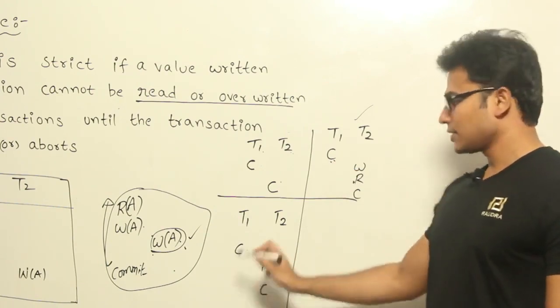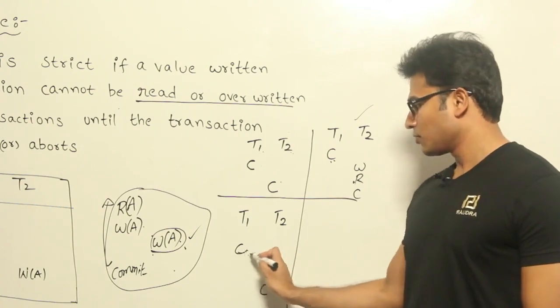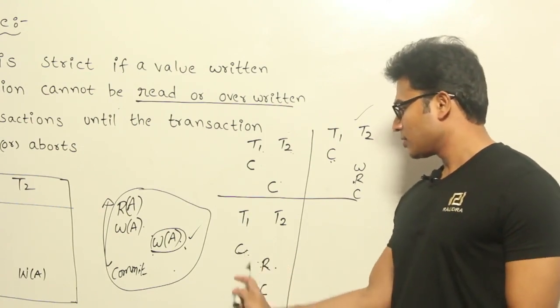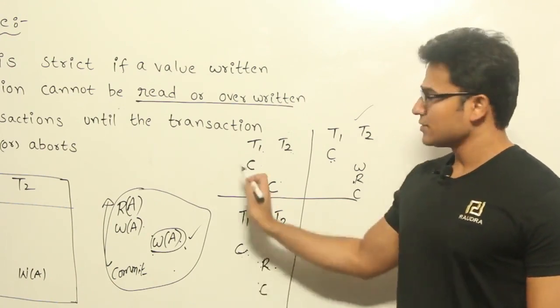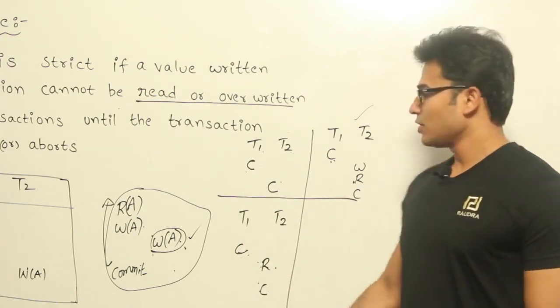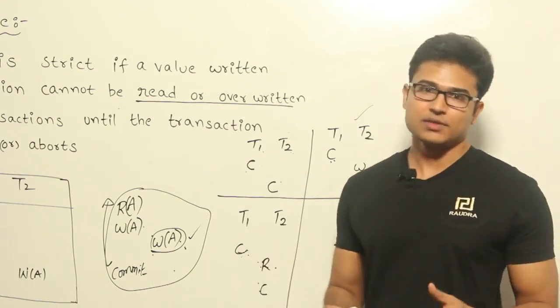Now if you look at cascadeless, you are not allowing this read to happen before this, therefore you are not allowing this commit to happen before this commit. So every cascadeless is recoverable. Got it? It might be confusing, but if you slowly listen to this, it will be easy. Okay.